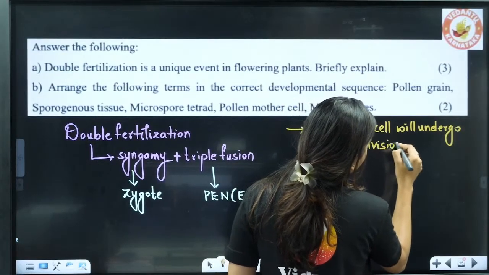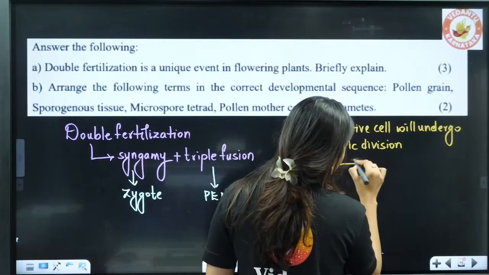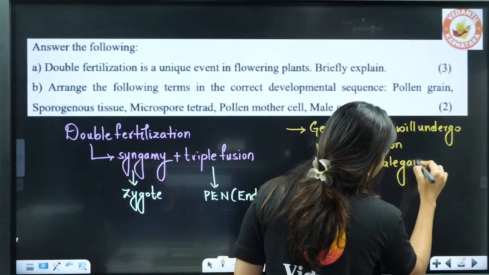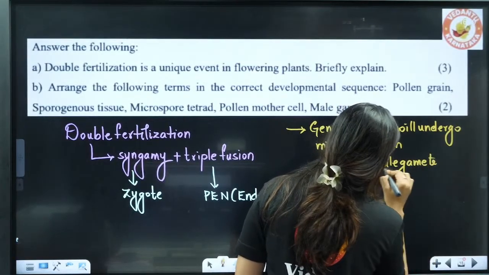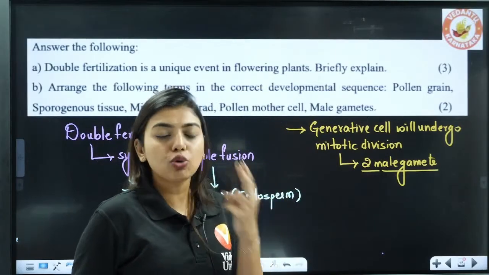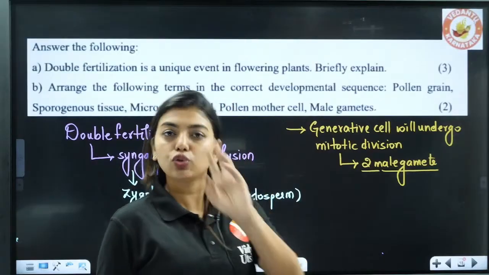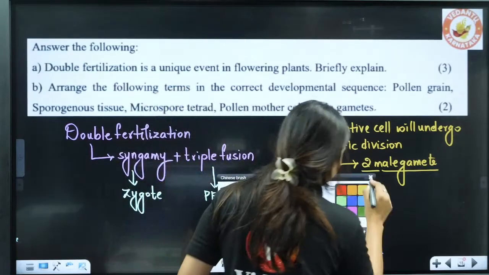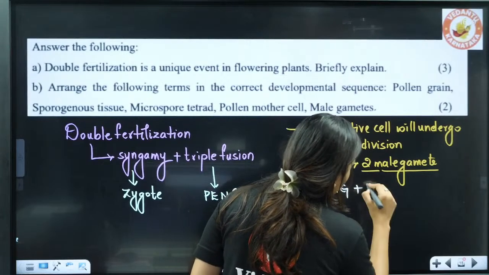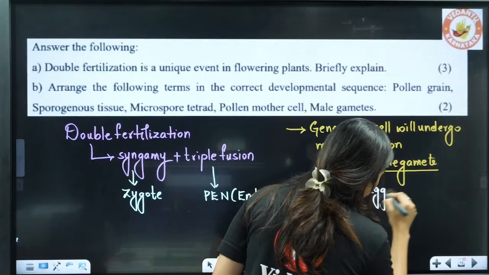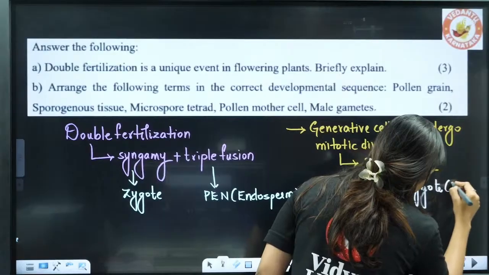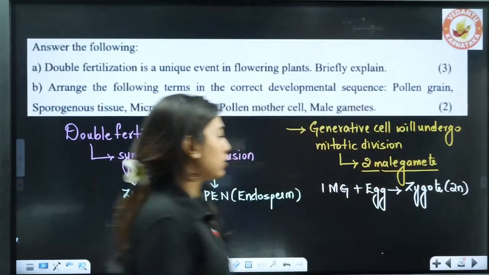And what is formed from this mitotic division? Two male gametes are formed. Normally only one male gamete would be formed. Now here two male gametes are going to be formed. Like two boys, so two brides should be there, no? So what is going to happen here? One male gamete plus the egg inside the embryo sac will fuse to form the zygote. This process will lead to the formation of a diploid cell.